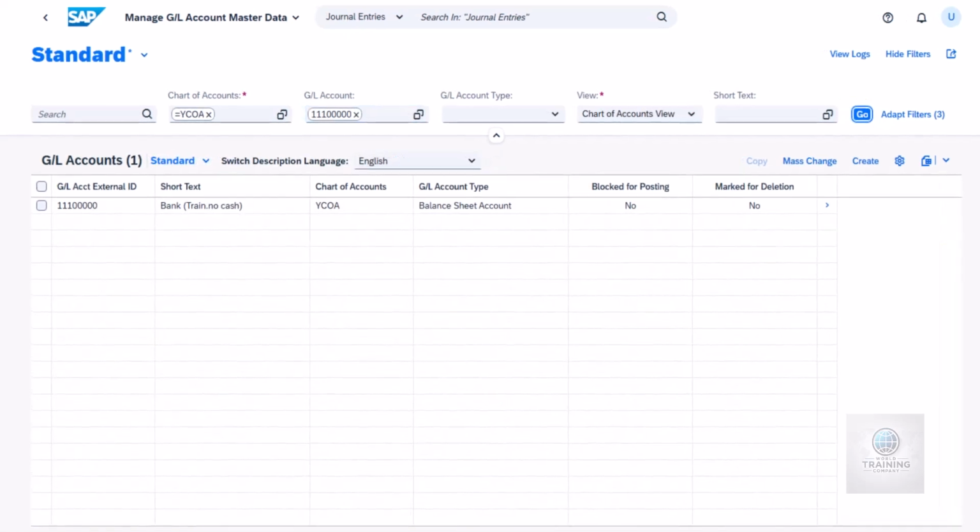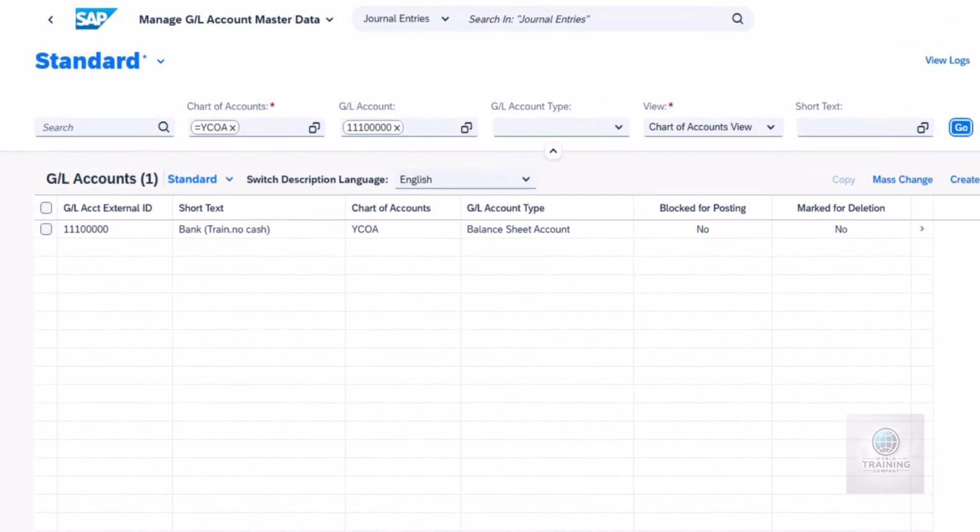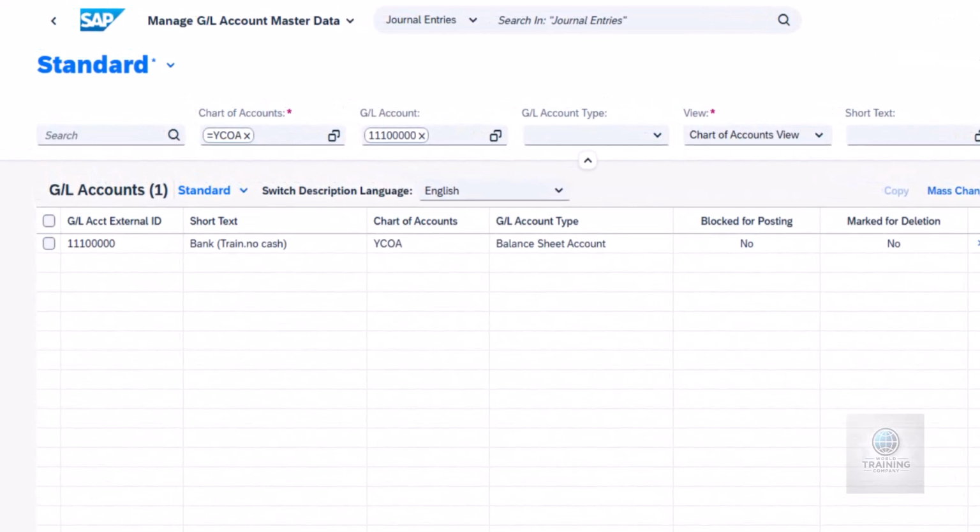Here we see the details of the selected account, which is categorized as a balance sheet account. Balance sheet accounts have a unique characteristic: their balances are carried forward into the next fiscal period. This means that the starting balance of the current period depends on the closing balance of the previous period. For example, the cash balance in a bank account evolves over time, as it reflects the transactions from past periods.